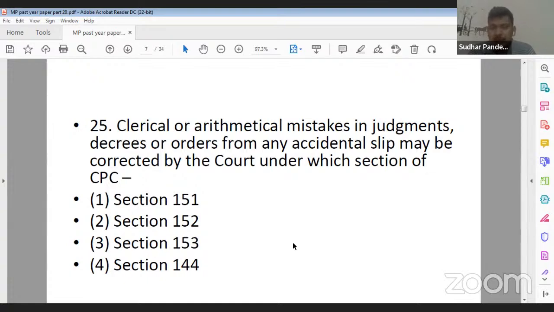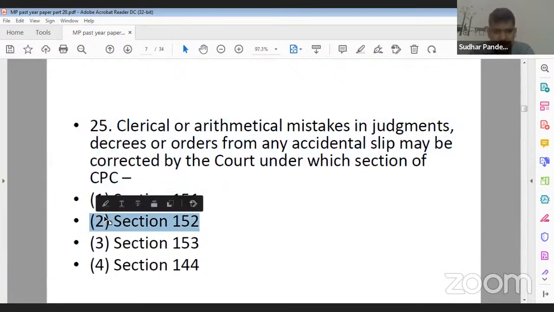Clerical or arithmetic mistakes in judgments, decrees, or orders from any accidental slip may be corrected by the court under which section of CPC? 151, 152, 153, 144. What should be the correct answer? Yes, the correct answer is 152. 25 ka 2 is the correct answer. Yes, Harshvardhan ji, you are correct.